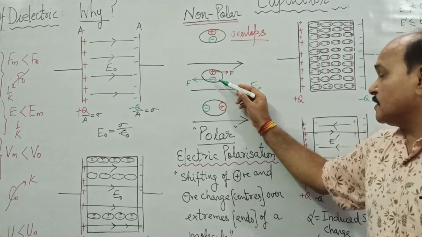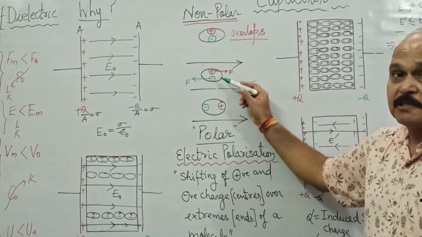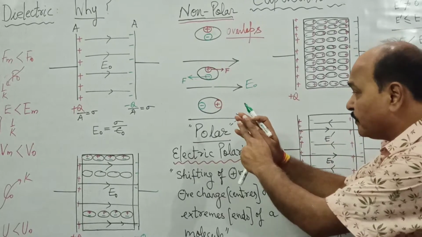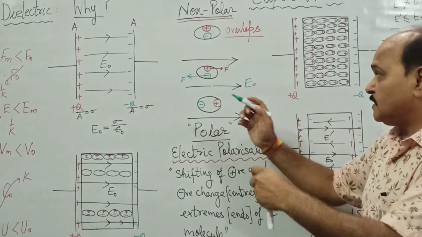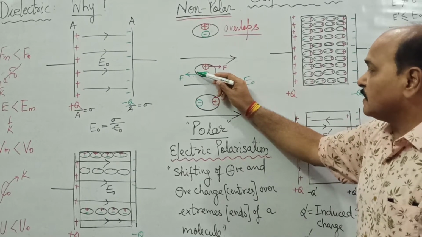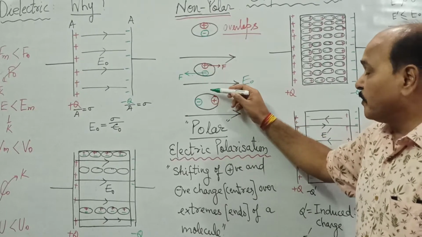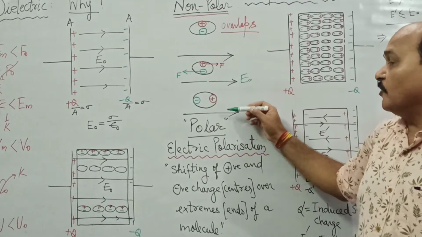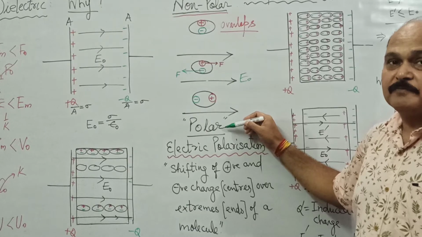Because of these forces, the positive and negative charge centers move within the molecule. The positive charge center shifts towards the right, the negative charge center shifts towards the left. Because of this shifting, the molecule which was non-polar now becomes a polar molecule.